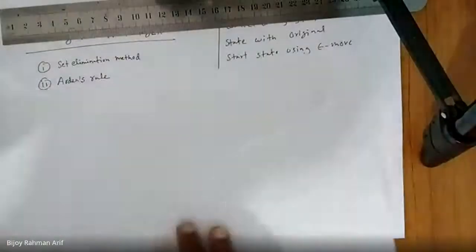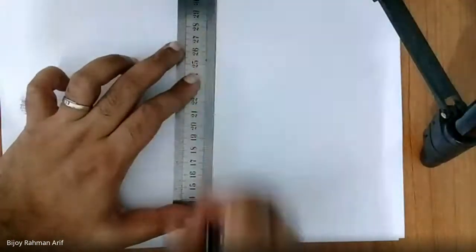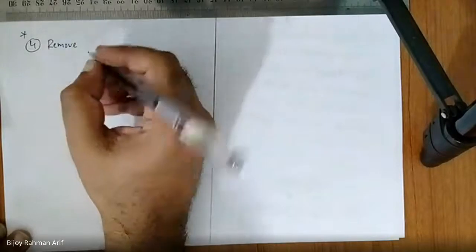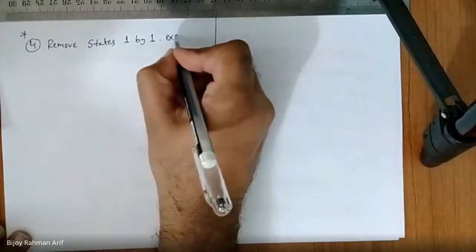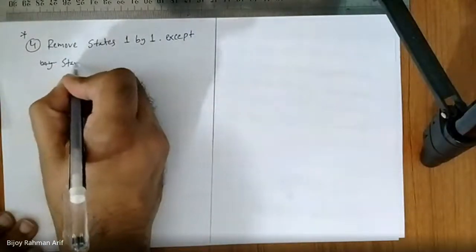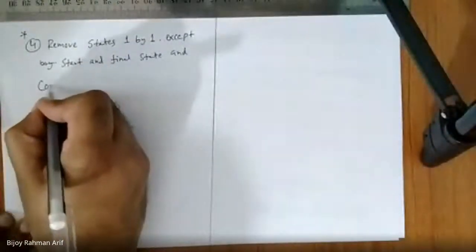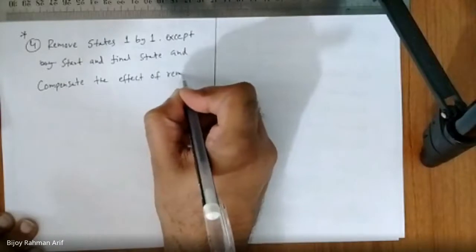Now let's go to the most important step, the fourth step. So now remove states one by one, except start and final state, and compensate the effect of removal. Academically, never use the word "my", it's a very bad practice. Compensate is the important word, and it is a very tricky word.